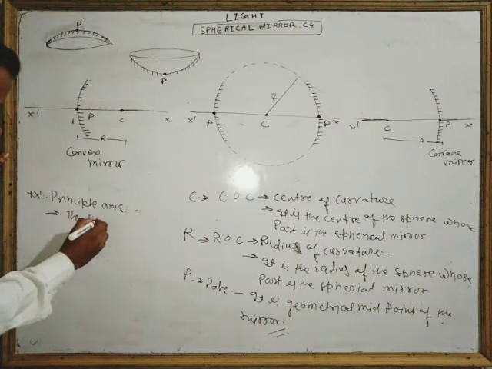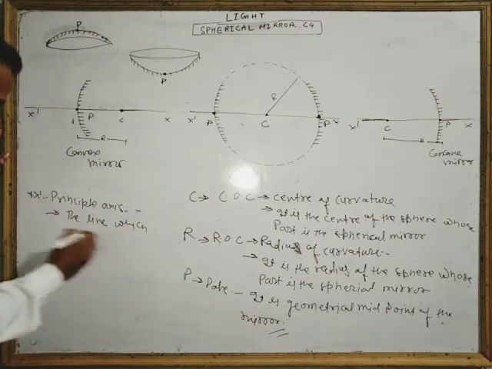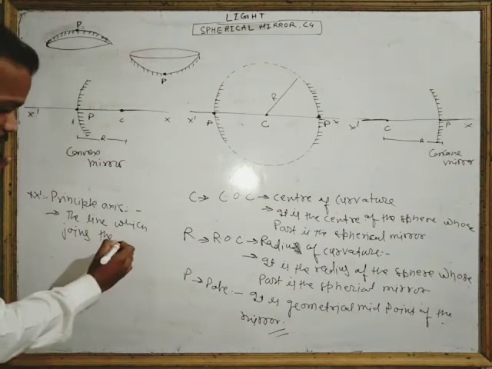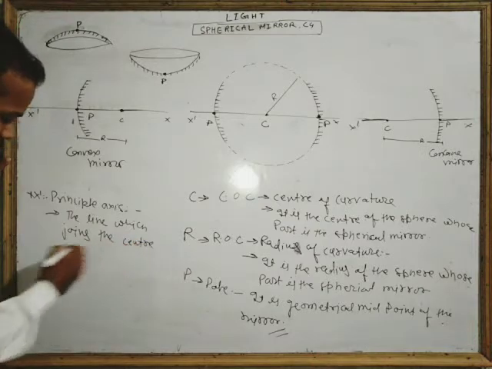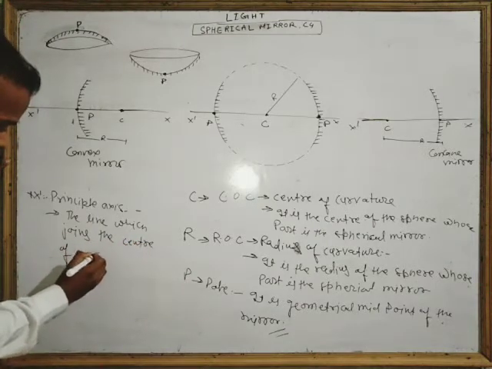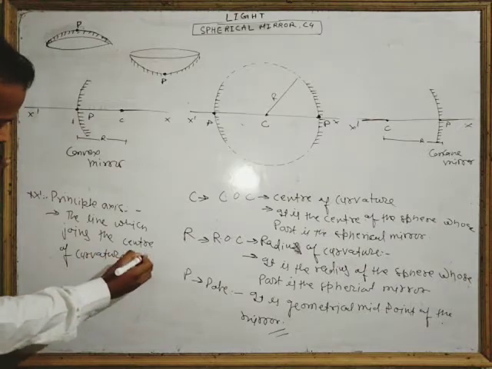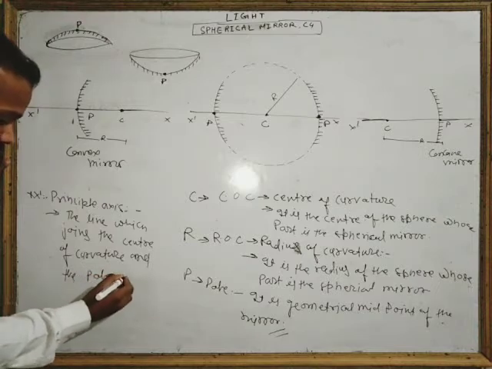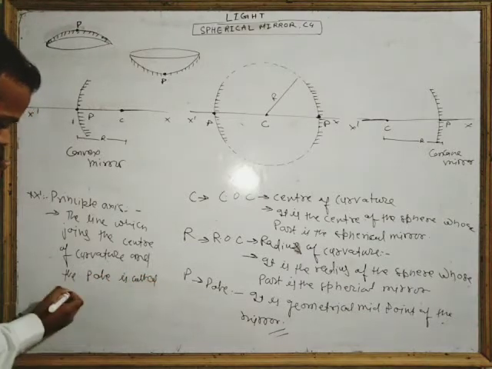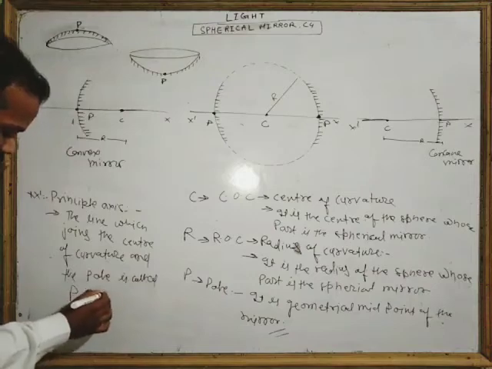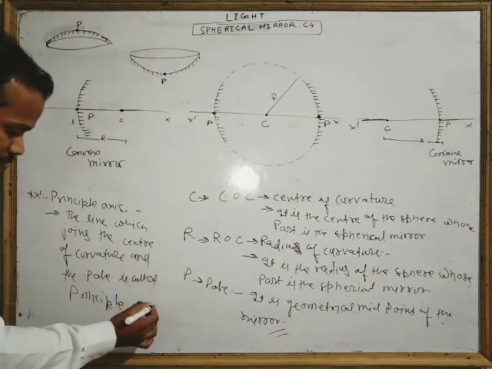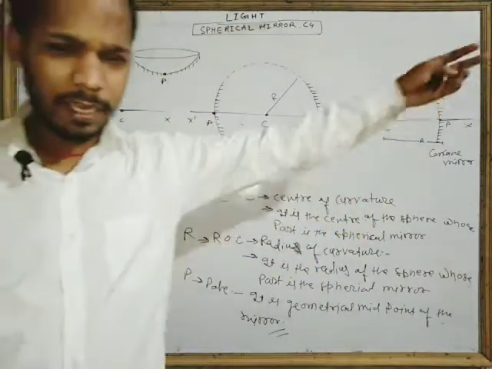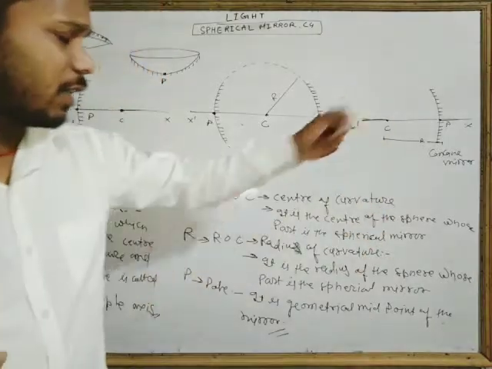What is the principal axis? The line which joins the center of curvature and the pole is called the principal axis. Very easy. This line is an infinite length line, and it is called the principal axis.